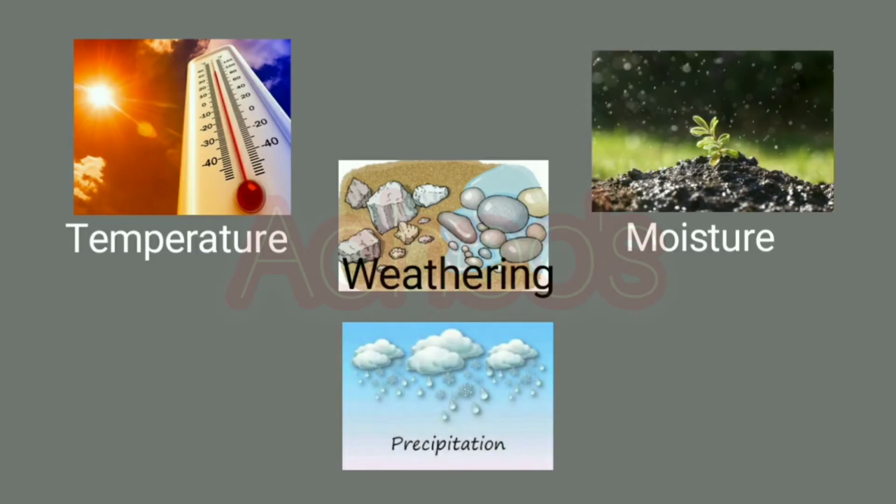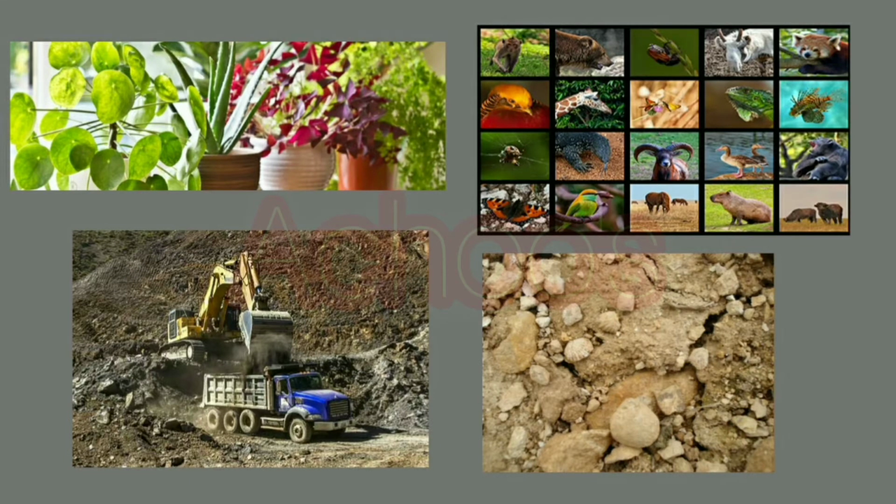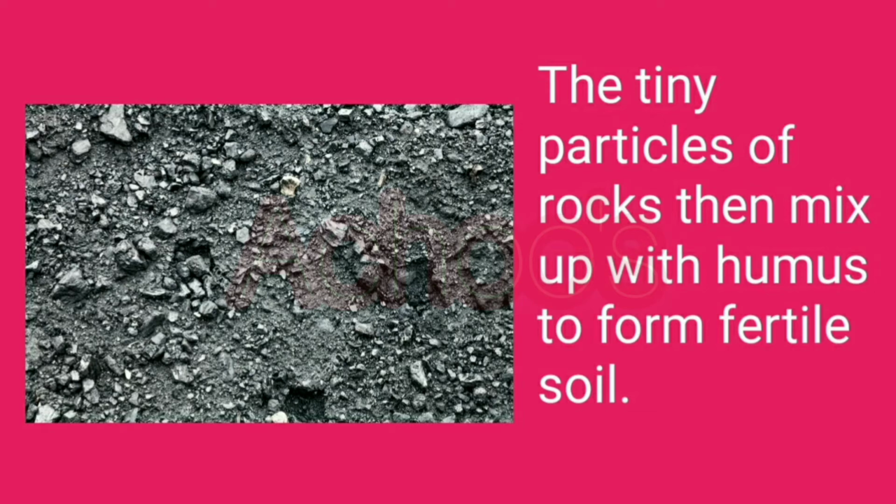And this weathering takes place due to changes in weather conditions like temperature, moisture, and precipitation. Not only this, plants, animals, and human activity also play an important part in the disintegration of rocks. The tiny particles of rocks then mix up with humus and form fertile soil.